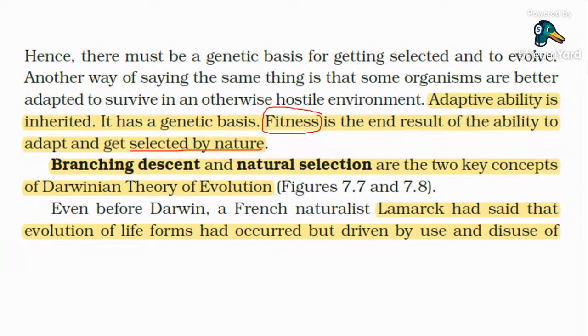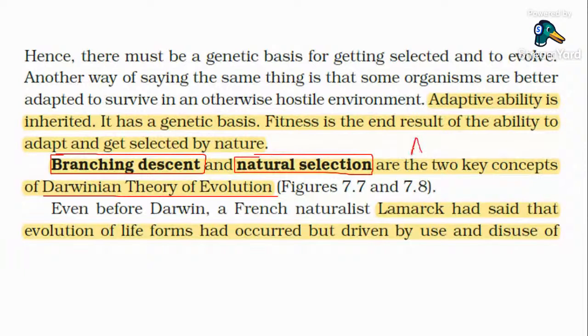This is a question from the 2020 NEET examination. Branching descent and natural selection, by Hugo de Vries? Branching descent and natural selection are the two concepts of Darwinian theory of evolution. Which are they? Branching descent and natural selection. This is an AIPMT 2015 question as well. The two concepts of Darwinian theory of evolution are branching descent and natural selection.